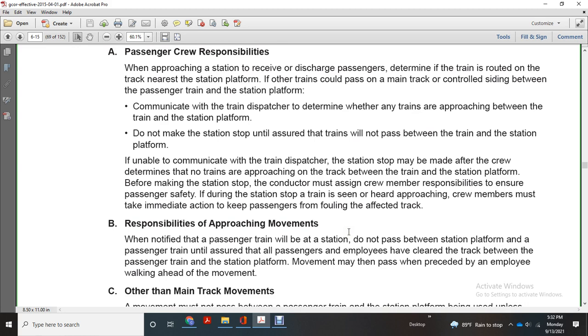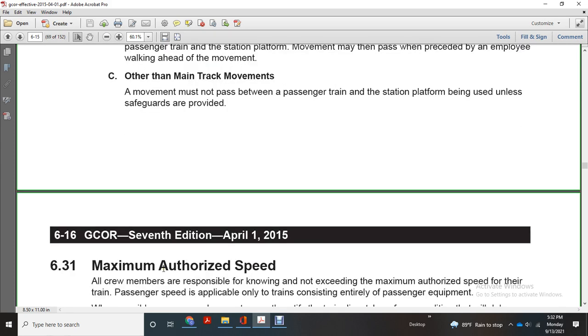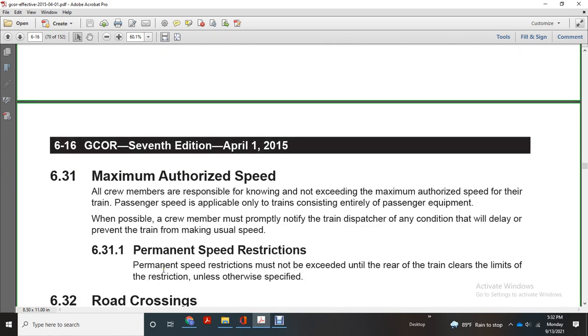Respond to approaching movements by notifying them that the passenger train is in the station. Do not pass between the station platform and a passenger train until sure that all passengers and employees are clear of the track between the passenger train and the station platform. Movement may then pass when preceded by an employee walking ahead of the movement. On other main track movements, it must not pass between the passenger train and the station platform being used unless safeguards are provided.